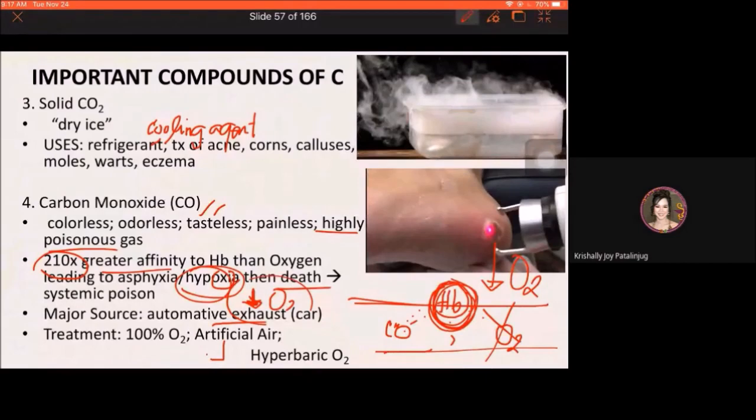Okay, 20% oxygen, 80% helium. So remember that it is artificial air, so it is not real, it is not natural air.